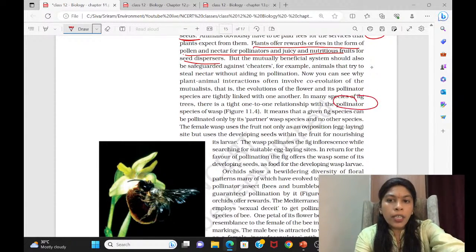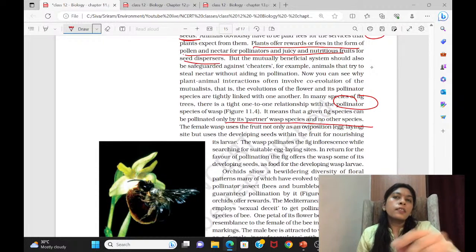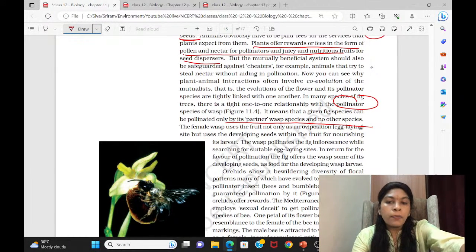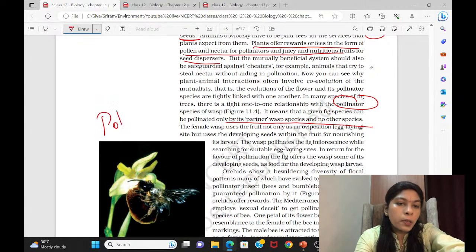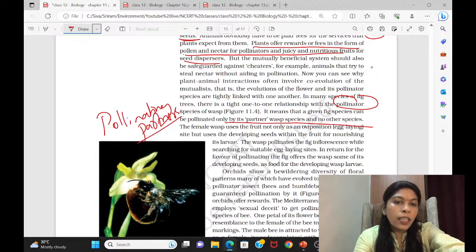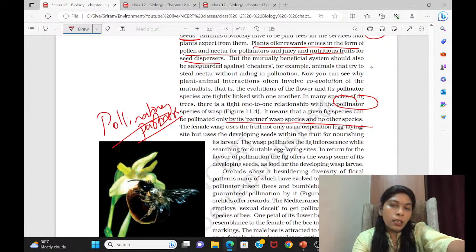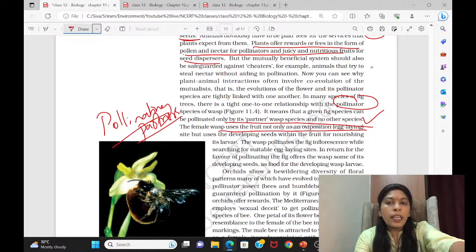See this pollination in fig. This is a very deep relationship between a fig tree and a wasp. That particular wasp can only pollinate that particular fig, so there should always be a relationship between them. This is called pollinating partners. They cannot go and pollinate other figs, and that fig cannot allow other wasps to come inside, because depending on the hole size and all, only that particular wasp can pollinate the particular fig. This is a very interesting relationship, right? How they get benefit from each other is given here. You can write this also as an example. You can note it.